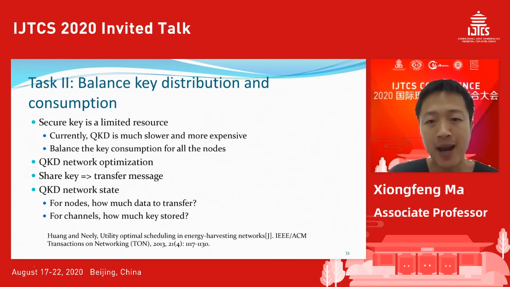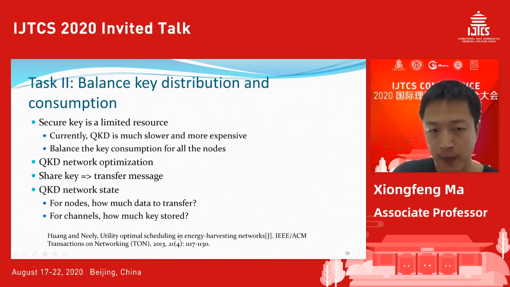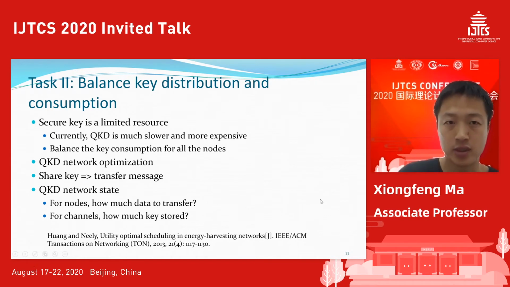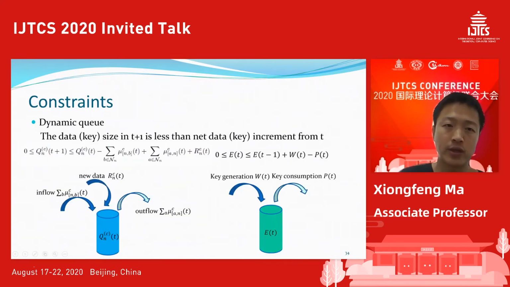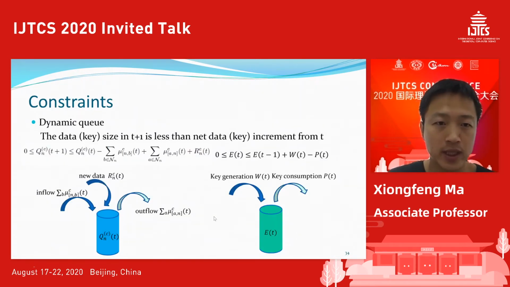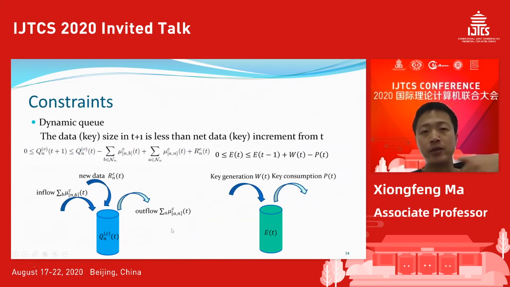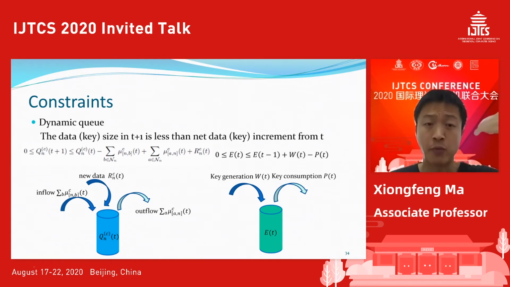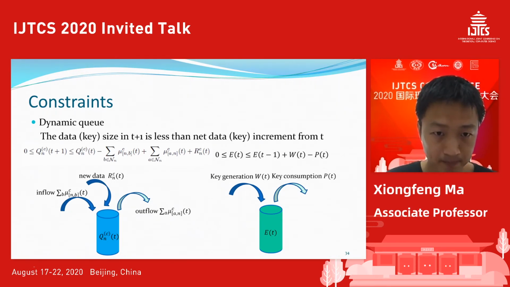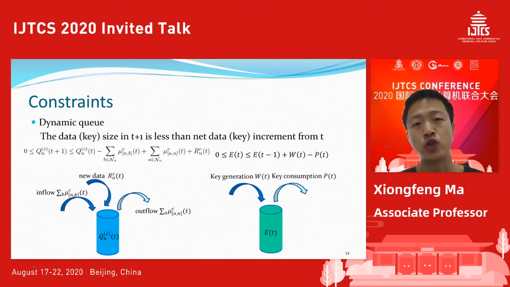So we apply some very typical classical network results. What are the constraints here? For each node, you have new data requests coming in. For this node, I want to send out something, and I also have some key generated. I can use those keys to send out the data.